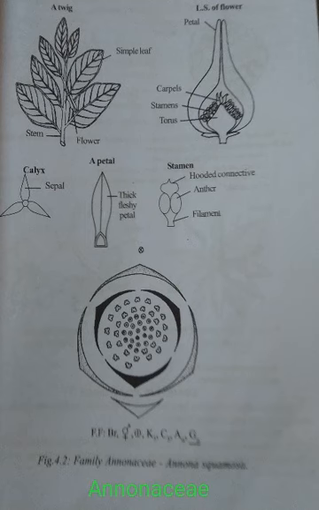This is all about the economic importance of the Annonaceae family. So first we saw the systematic position as well as the floral characters and economic importance of Annonaceae.